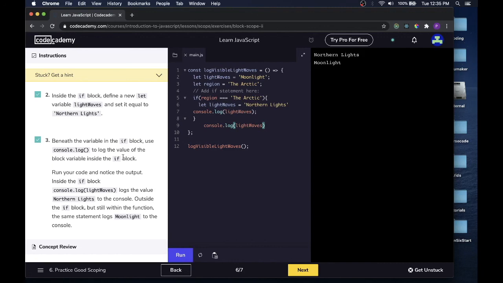Run your code and notice the output. Inside the if block, console.log light waves logs the value northern lights to the console. Outside the if block, but still within the function, the same statement logs moonlight to the console. I see what they're saying. So outside of the if block, which is here, but still in the same function, is what they were trying to say. I gotcha. Okay, let's move to the next one.